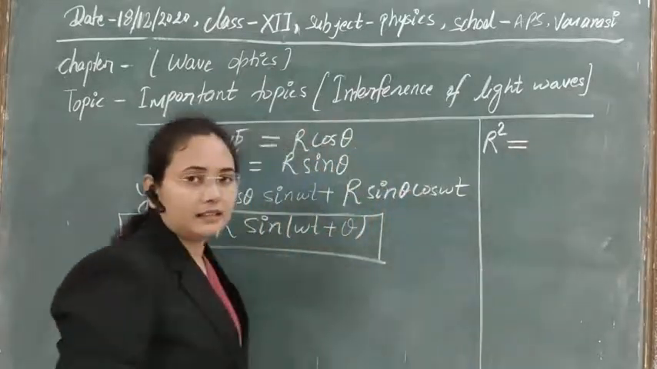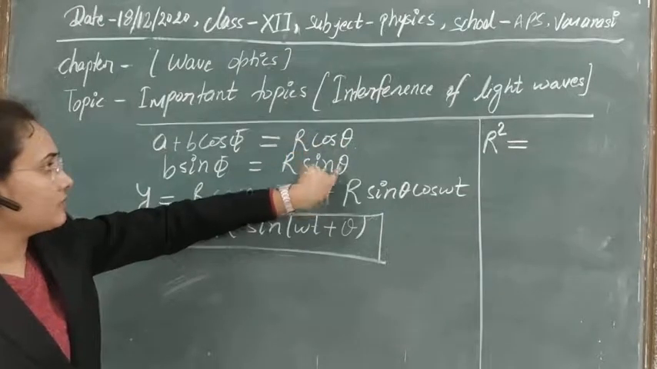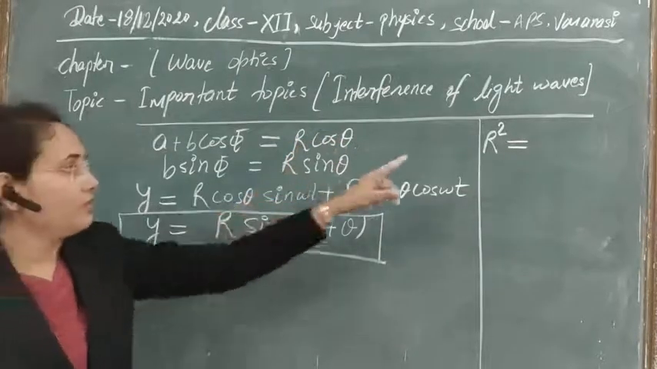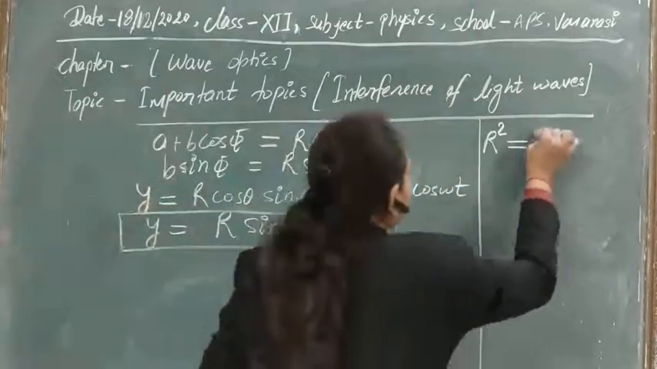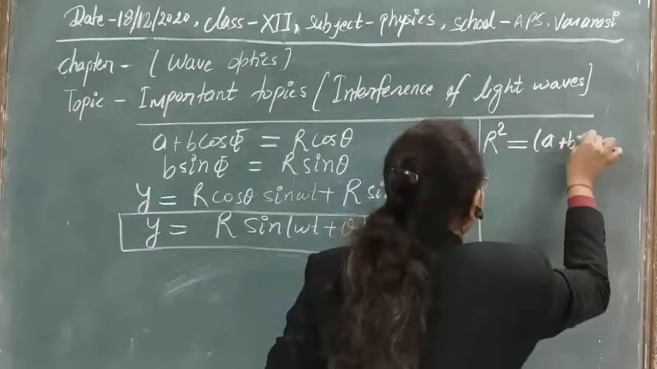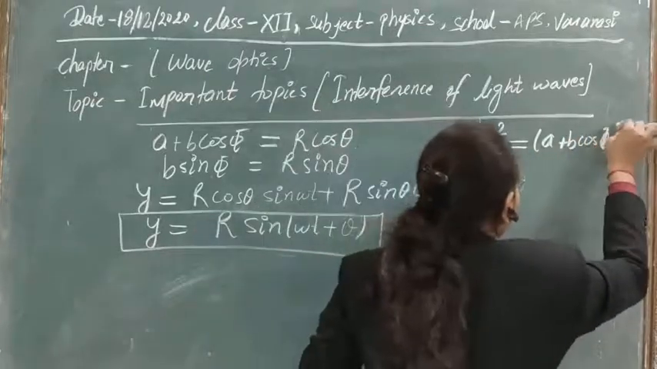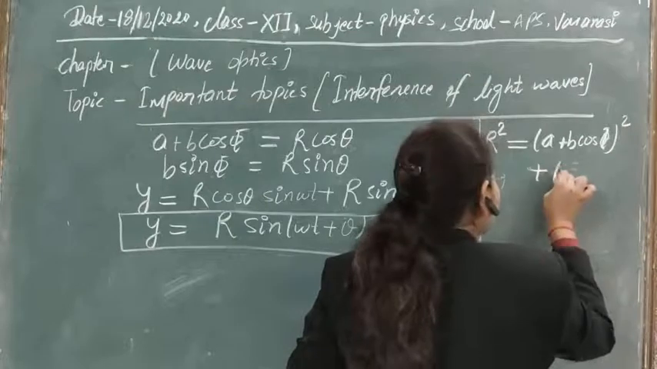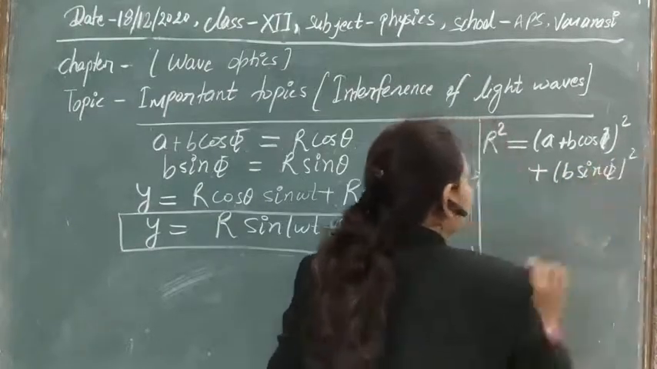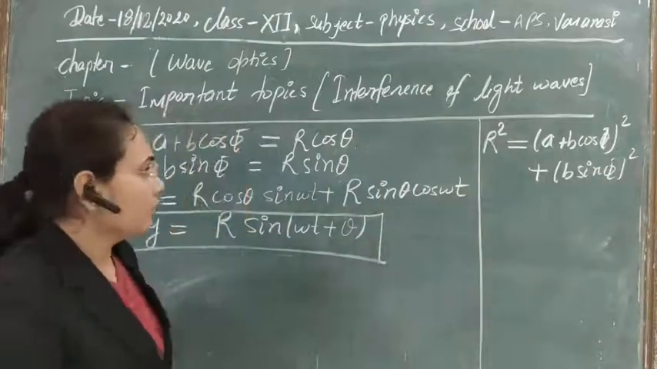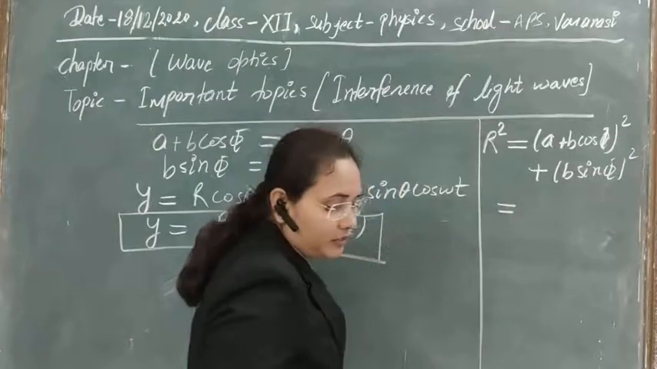Clear? I think there is no confusion there at all. First square these two things, after that add these two things, and we will get r square. Now let's take the square of this: here we have (a plus b cos phi, not theta, cos phi) whole square plus (b sin phi) whole square. These things we will get. Now let's expand it, and after expansion you will get the value of r square.